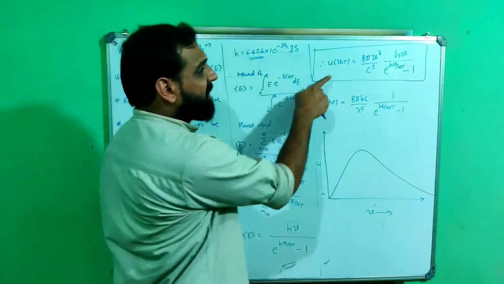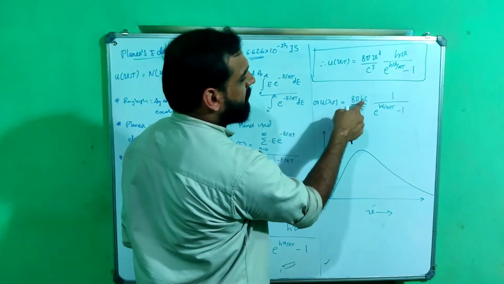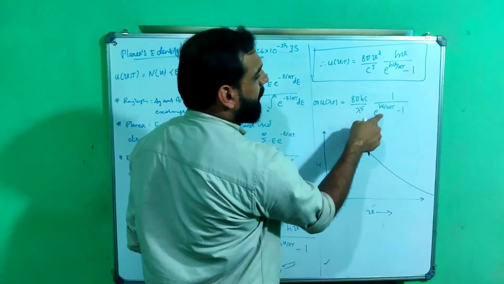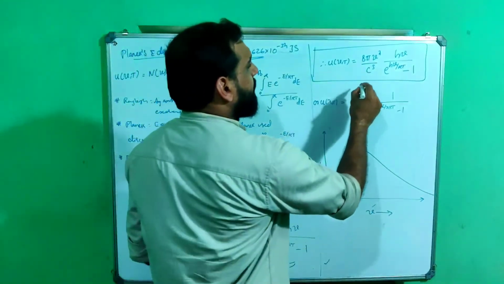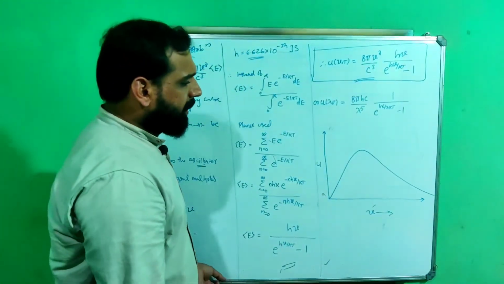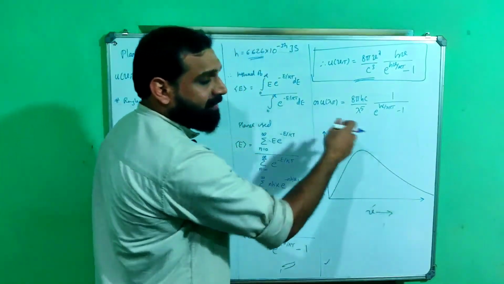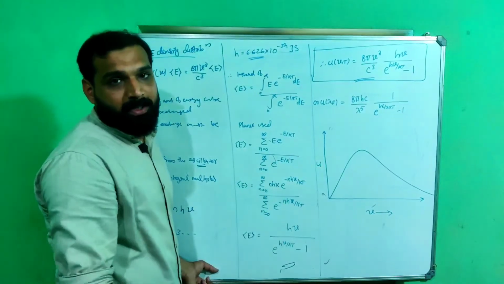And in terms of wavelength, it can be written as U(λ,T) is equal to 8πhc by λ^5 into 1 by (e^(hc/λkT) minus 1). In most of the problems, we will be using this formula. So he obtained the graph exactly, and this was in agreement with the experimental observations.